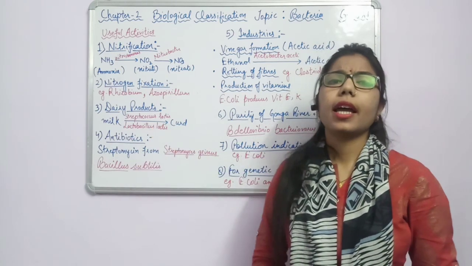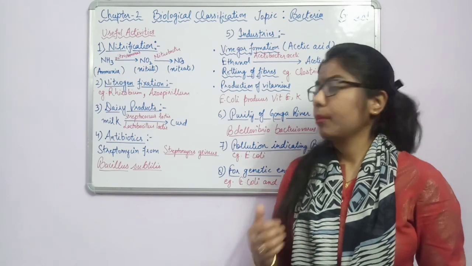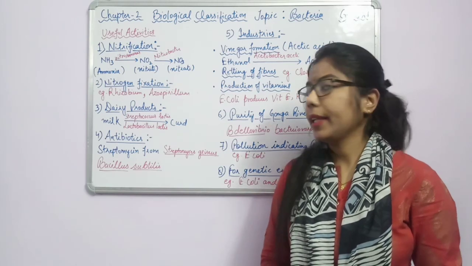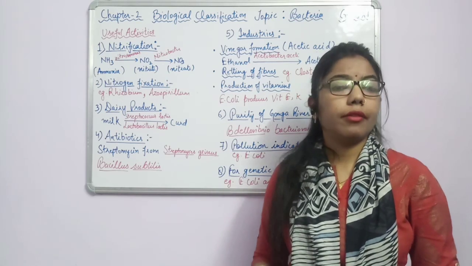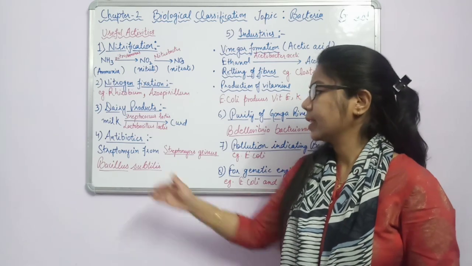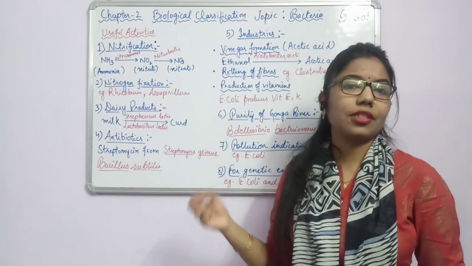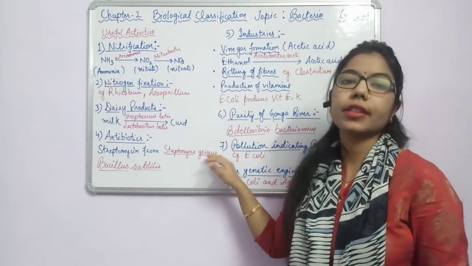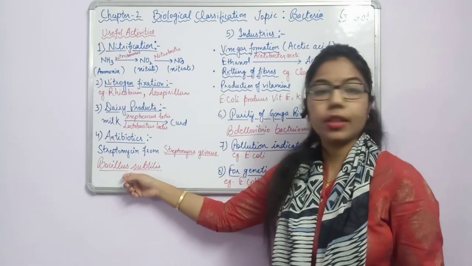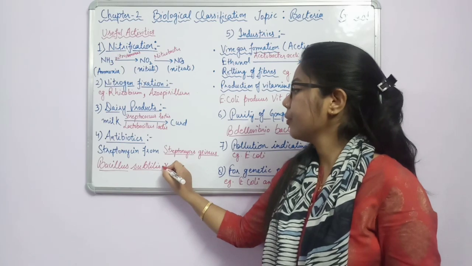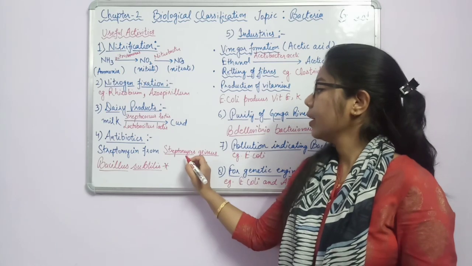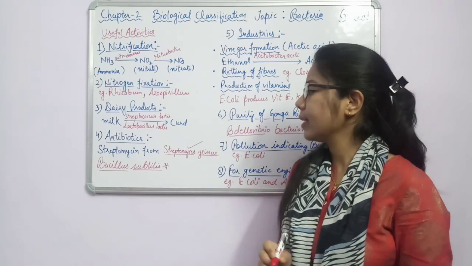Now the fourth one is antibiotics. Here another importance of bacteria is that they are useful to manufacture antibiotics, and these antibiotics are very useful against any disease. So streptomycin can be extracted from Streptomyces griseus. This is another bacteria, and another bacteria, Bacillus subtilis. This bacteria is very important from the examination point of view because different antibiotics can be extracted from Bacillus subtilis.